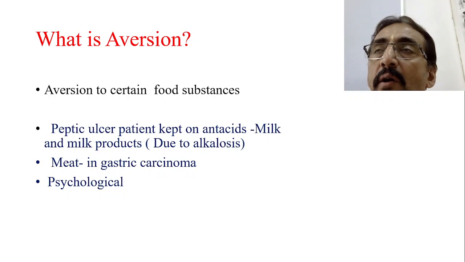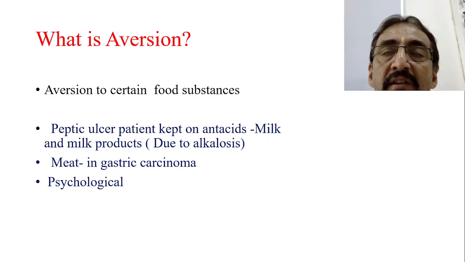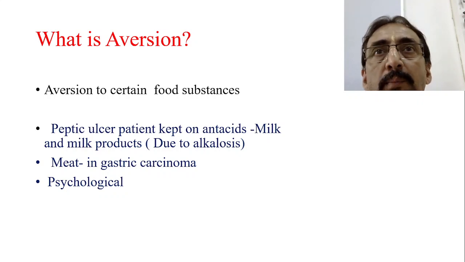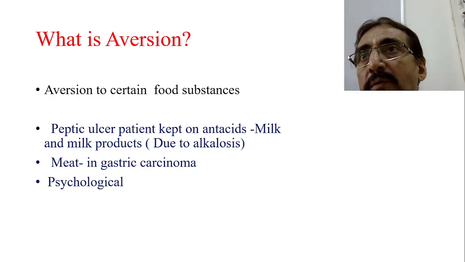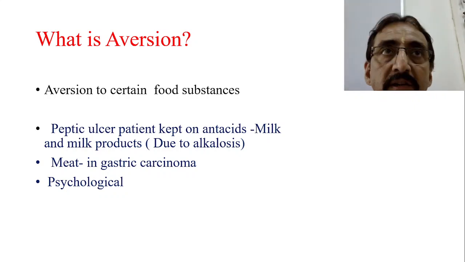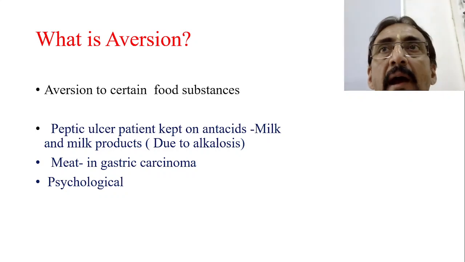Many times children are also obsessive compulsive in this aspect. That means, food is not properly prepared, therefore I will not eat it. Food is not hygienic, therefore I will not eat it. So this type of aversion can develop even because of obsessive compulsive behaviors many times, or some other hygienic issues also.